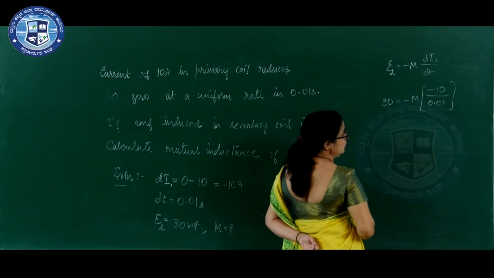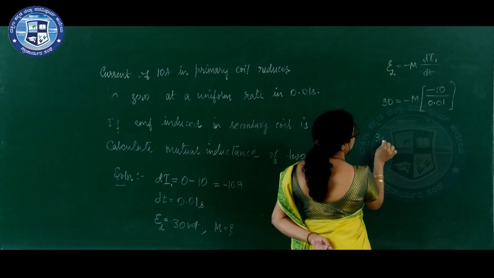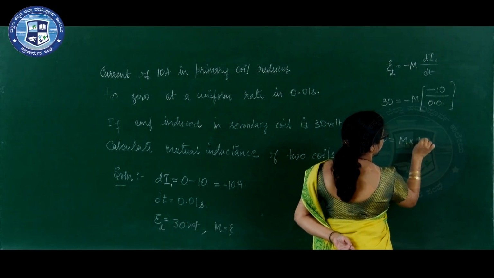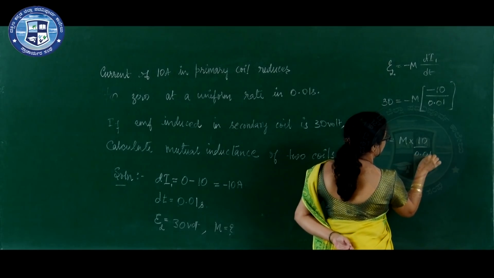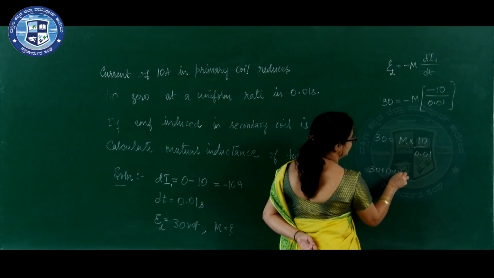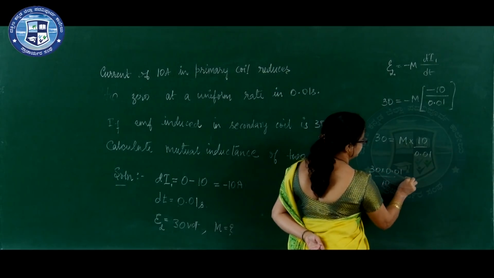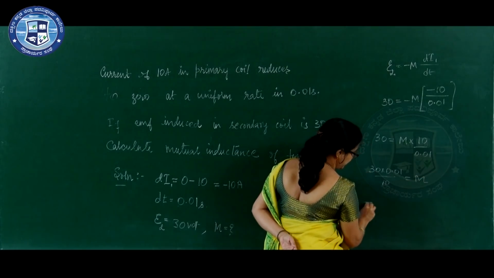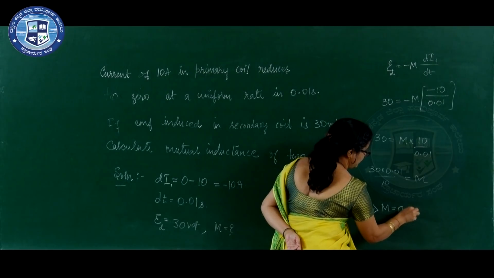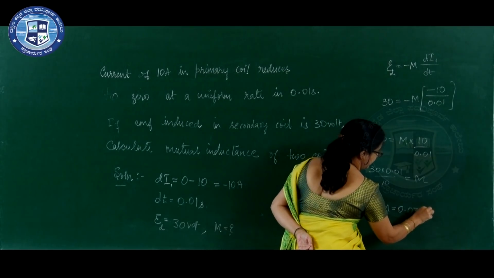So, what is the value of M? 30 is equal to M into 10 divided by 0.01. On rearranging, you will get 30 into 0.01 divided by 10 is equal to M. So, this implies M is equal to 0.03 Henry.